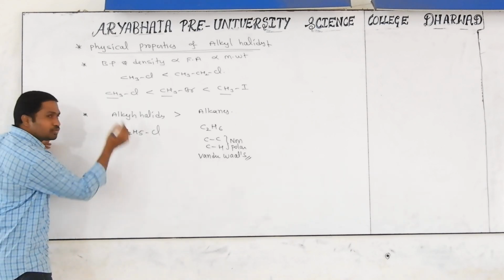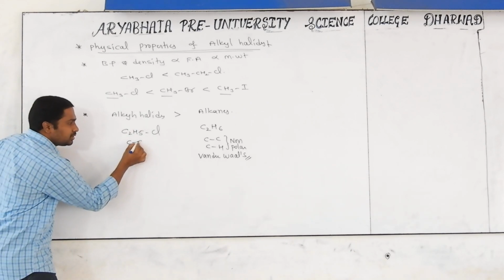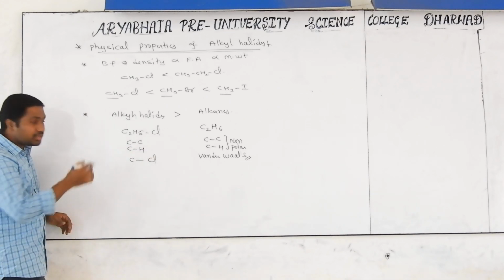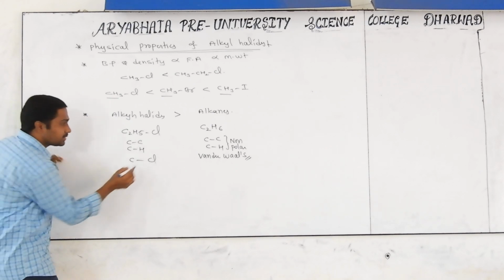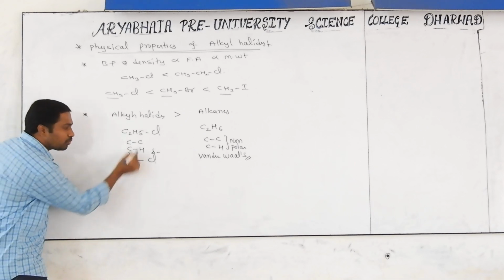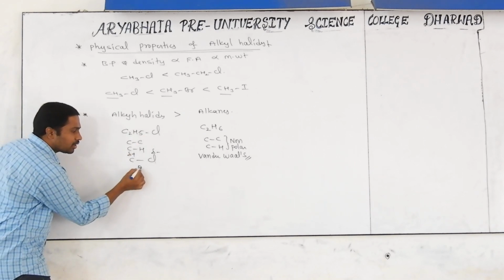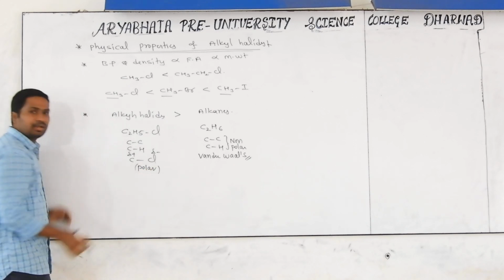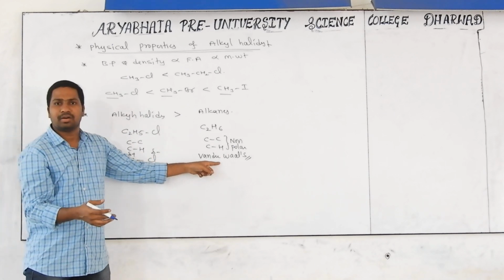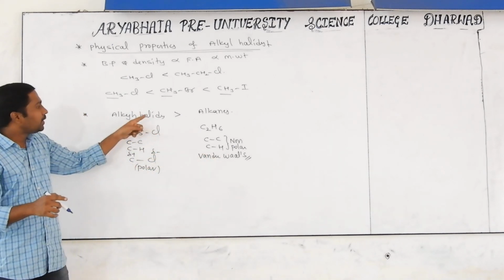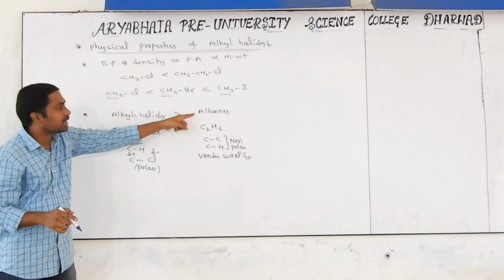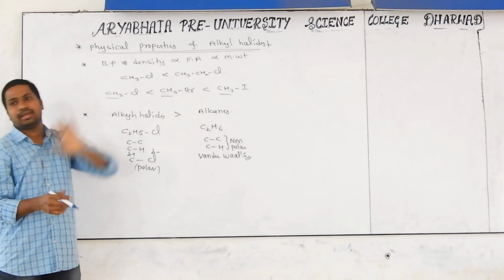But if you come here, something special is going on. Here also a C-C bond is there, a C-H bond is there, and also a C-Cl bond is there. What is special about the C-Cl bond that we discussed in the previous class? The carbon becomes partially positive and the chlorine becomes partially negative. Due to this, the alkyl halides have a polar nature, acting as a dipole. Dipole attraction is stronger than van der Waals force of attraction. That's why alkyl halides always have more boiling point as well as density than alkanes of corresponding molecular mass.